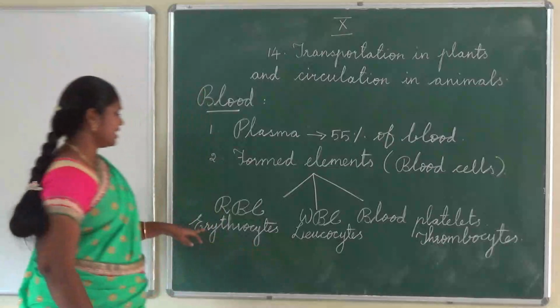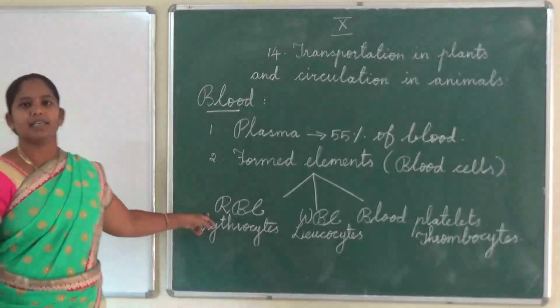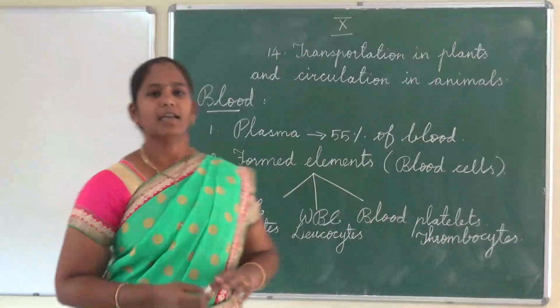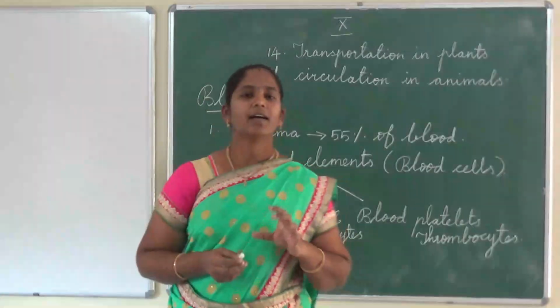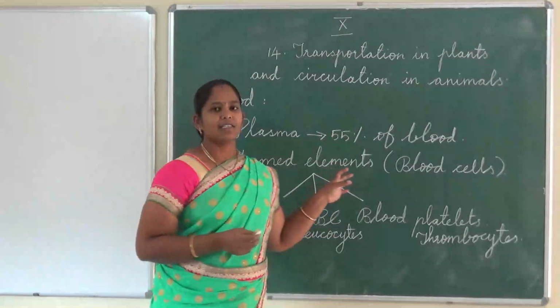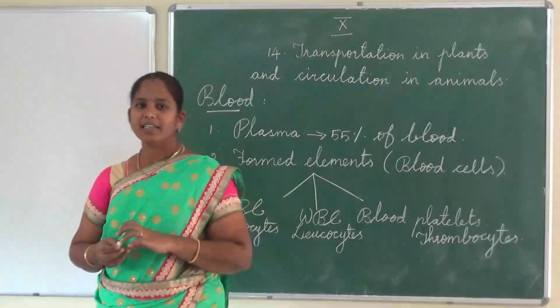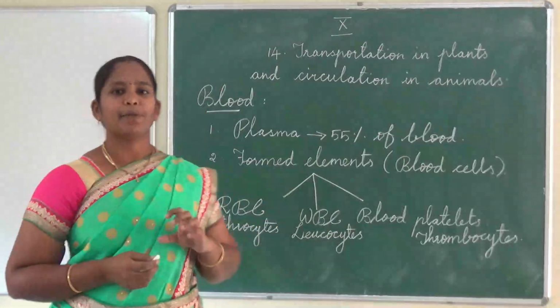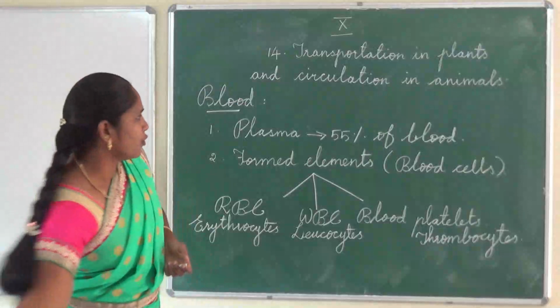Okay, let us see first one, RBC. So RBC is the main component in the blood. The RBC is red in color. Why is the blood red in color? Due to the presence of the pigment called hemoglobin.